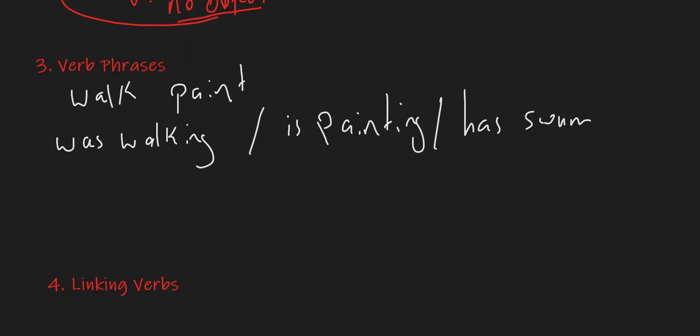If you look at these verbs, they actually consist of, number one, a helping verb, and two, the main verb. And we call the whole thing a verb phrase.